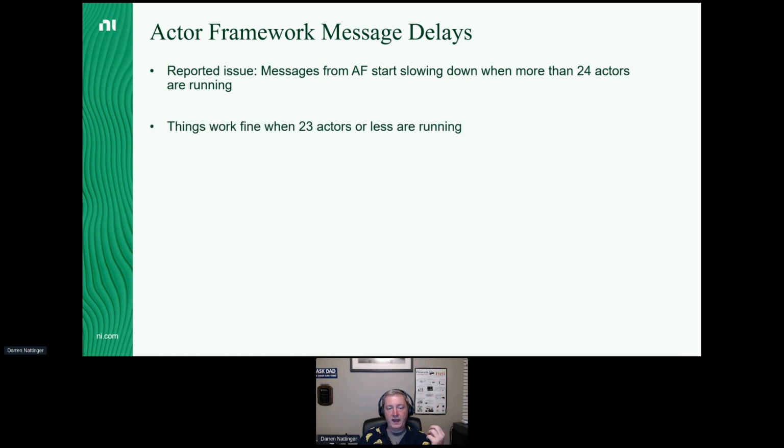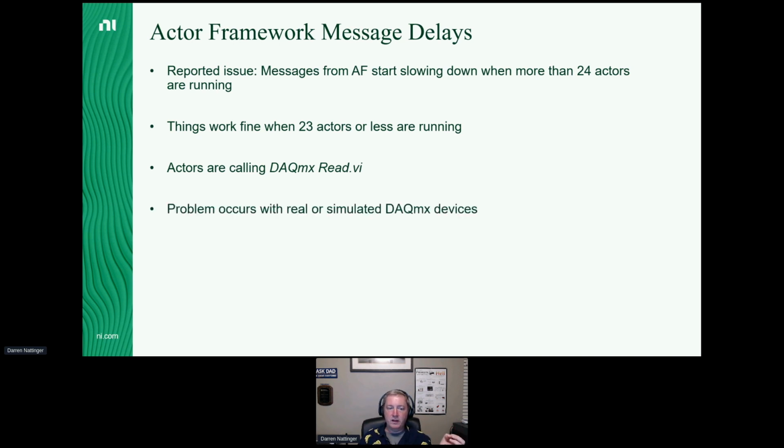When we had 23 of these DAQ actors or fewer running, everything was working great. The moment we spun up the 24th DAQ actor, all the messages between all of the actors started slowing down. Not just this new actor, but everybody's messages started slowing down as soon as we spun up that 24th DAQ actor. Looking at the code in these actors, they were calling DAQmx Read. Remember, the DAQ actor is just a wrapper for doing DAQ stuff.